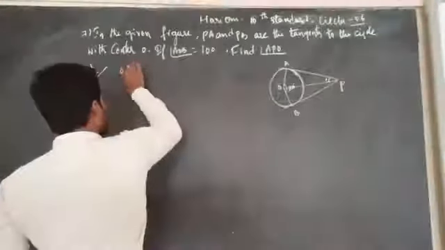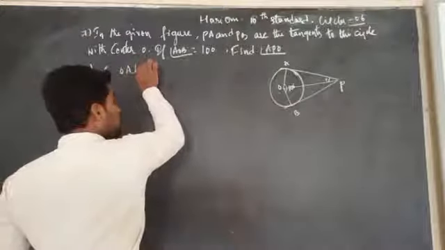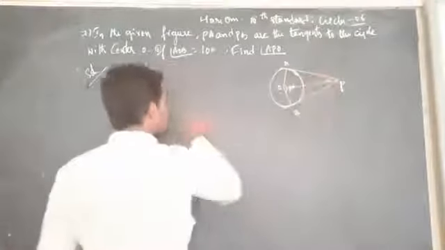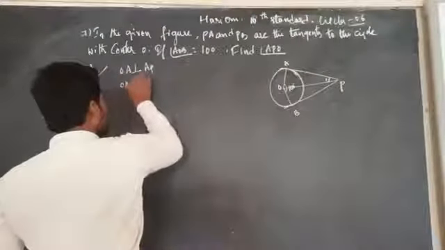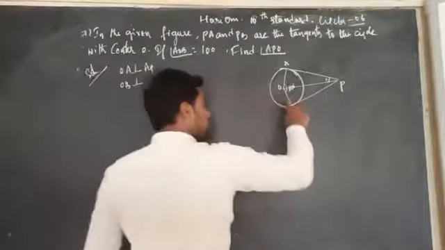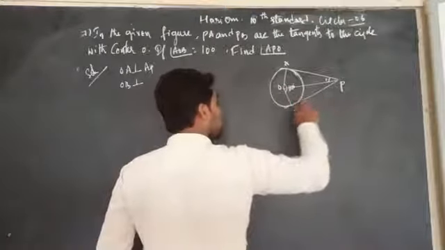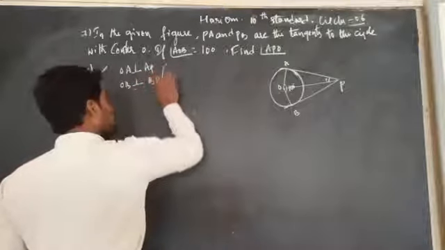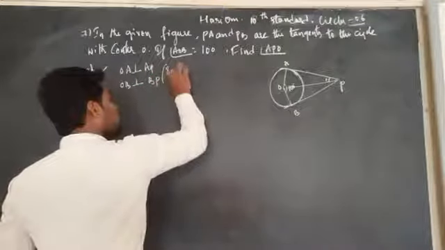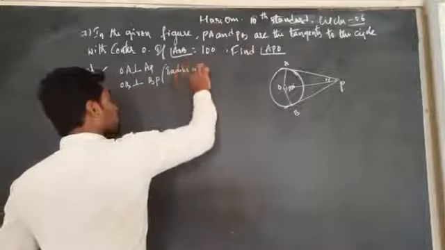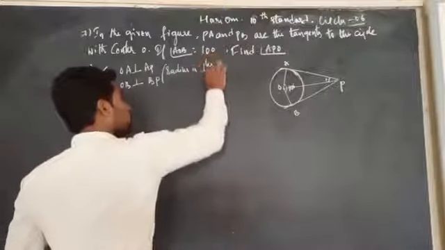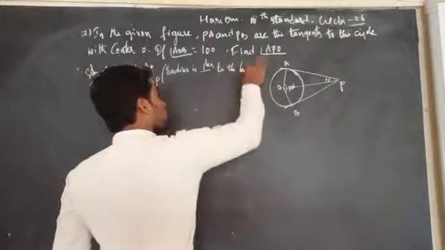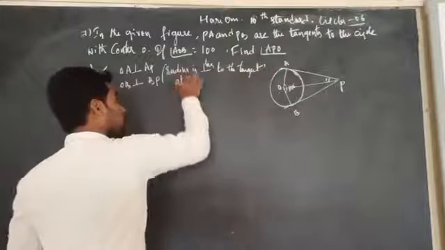Therefore, OA is perpendicular to AP, since OA is a radius and AP is a tangent. OB is also perpendicular to BP. Reason: radius is perpendicular to the tangent at the point of contact.